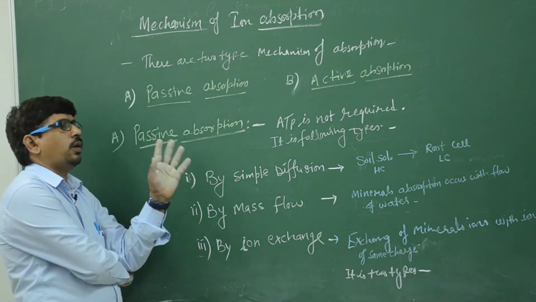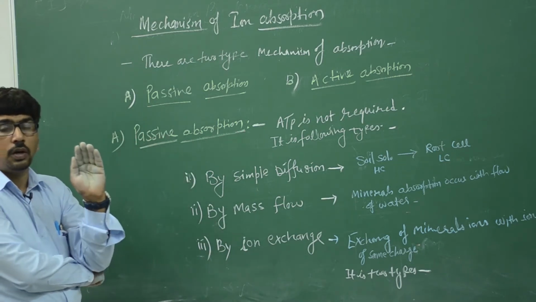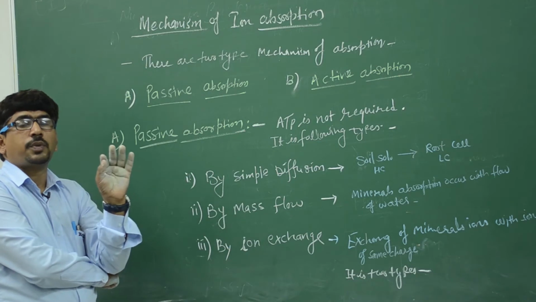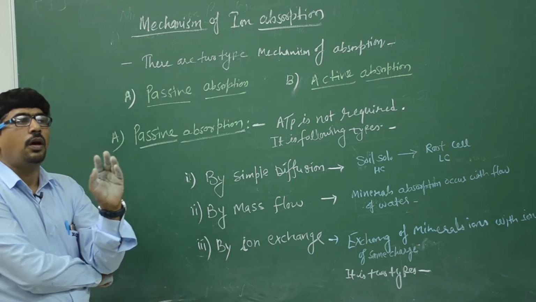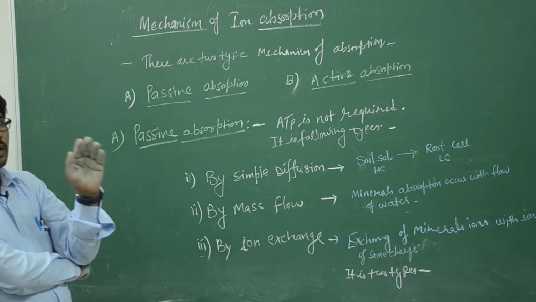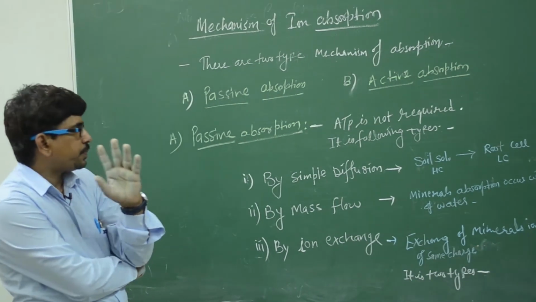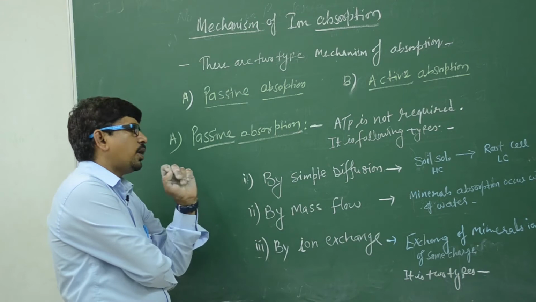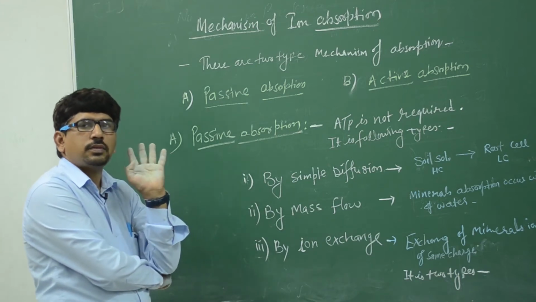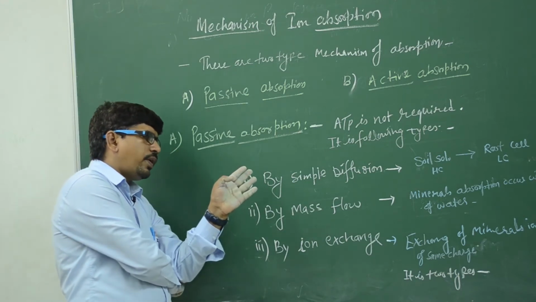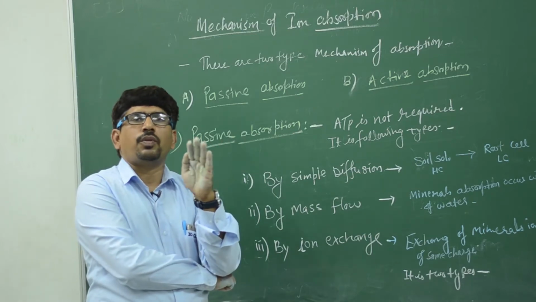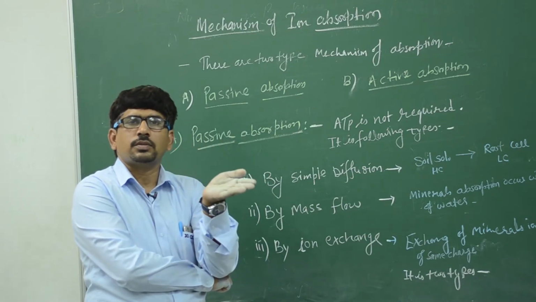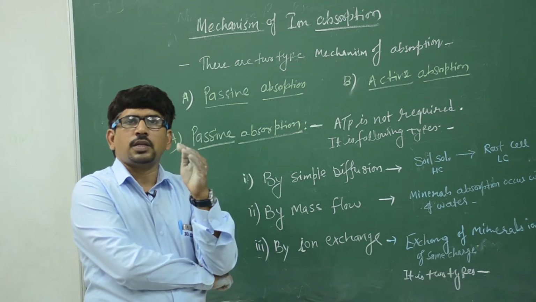In your book, generally only a single theory is present. The active and passive theory is not mentioned in your book, but we discuss active and passive theory for medical purposes. The first theory is simple diffusion. You know very well that ions and water molecules move from higher concentration to lower concentration. That is known as diffusion.